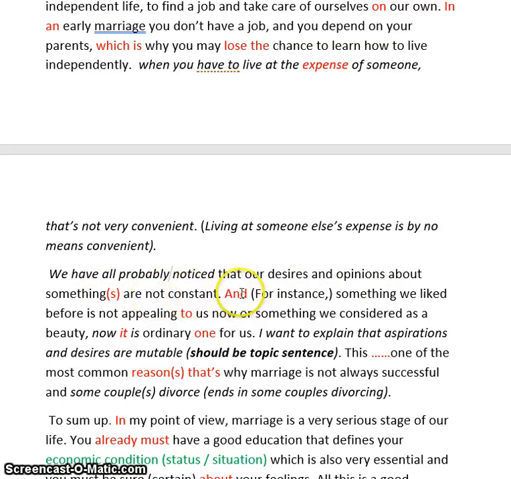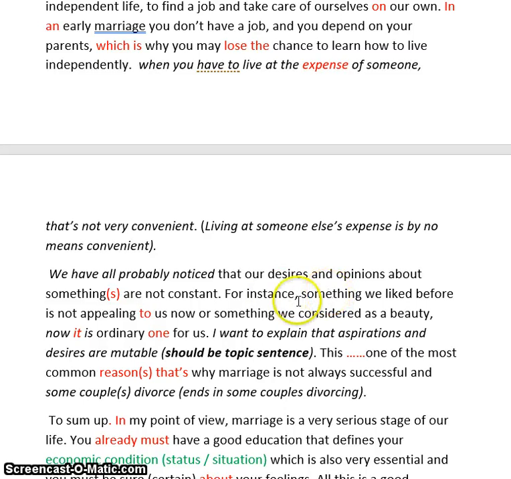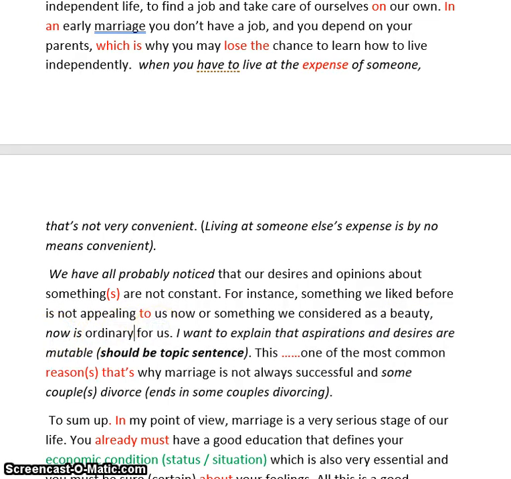You cannot start a sentence with and. That is incorrect. We start a sentence with for instance because you are giving an example. For instance, something we liked before is not appealing to us now, or something we considered as a beauty now is ordinary for us. If you talk about it, something that is a beauty, we don't need it. Is ordinary for us.